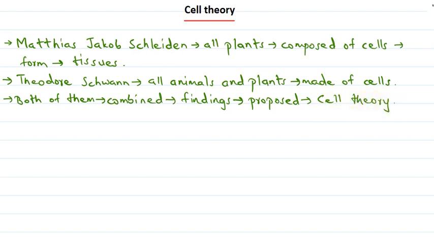So Schleiden and Schwann combined their findings and they proposed cell theory.